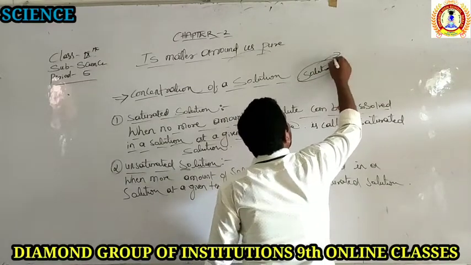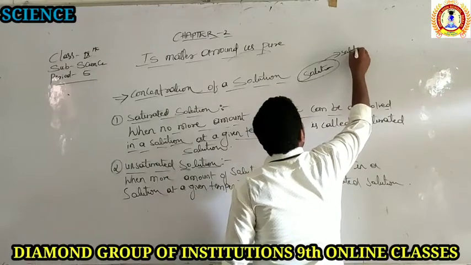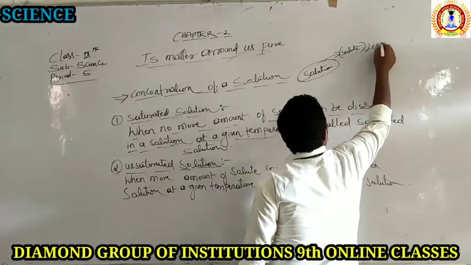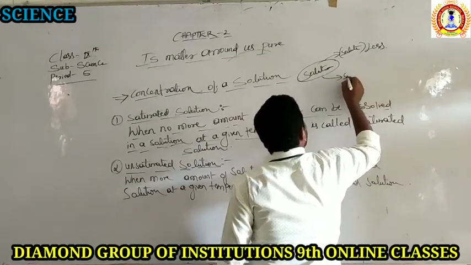In a solution, always the solute should be less. We already discussed it. Solute should be less and solvent should be more.